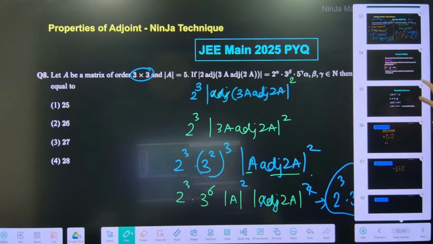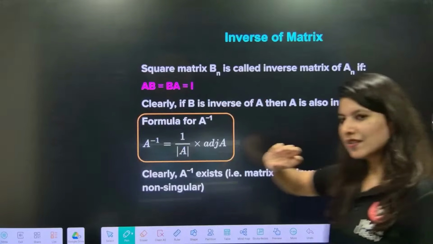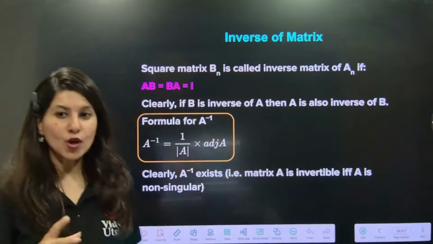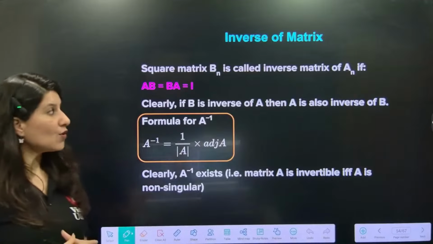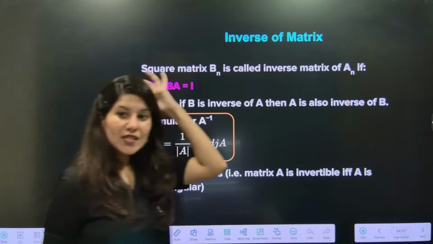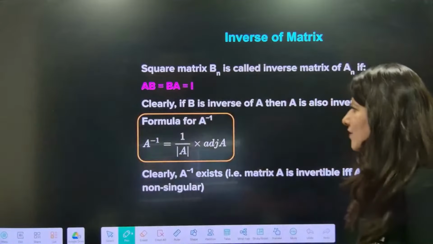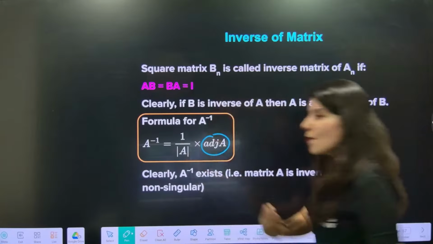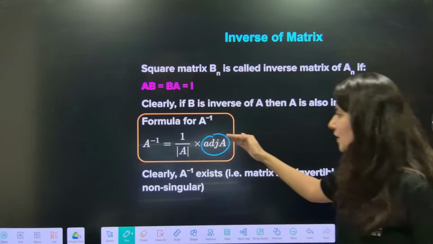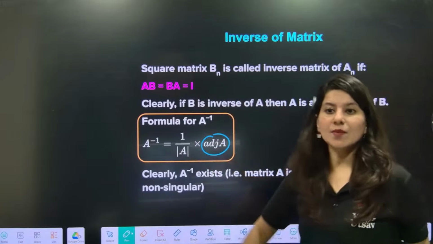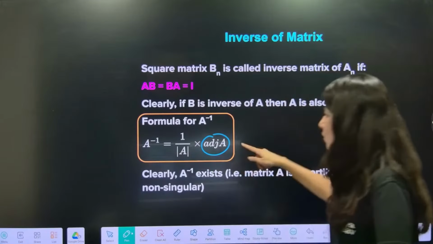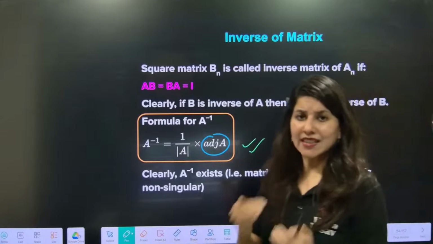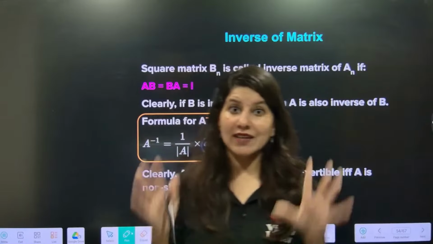Okay, all right. Chalo. Now, let's understand one more topic, which is inverse of a matrix, everybody. Inverse of a matrix has a direct formula: adjoint A upon determinant A. It's just that the calculation of adjoint A is a lengthy procedure when it comes to 3 cross 3.